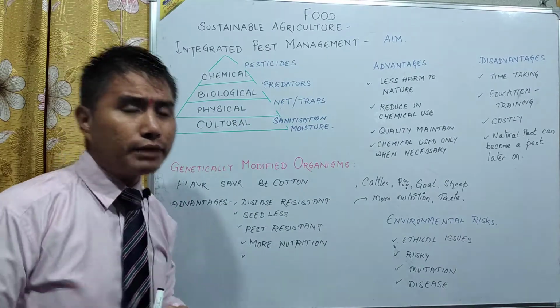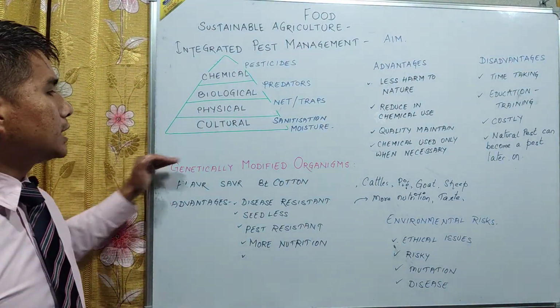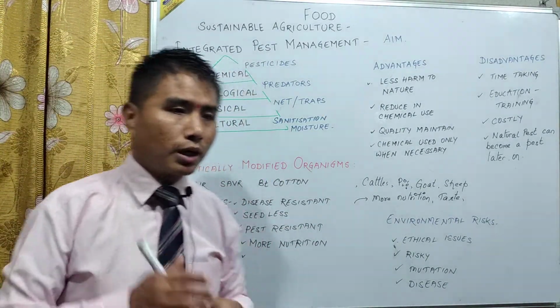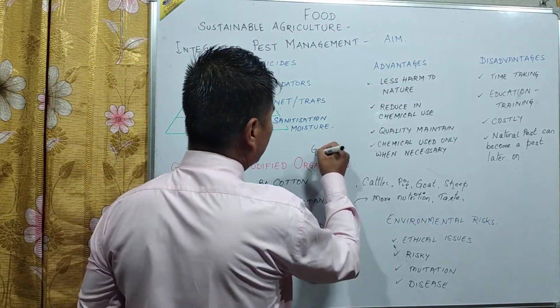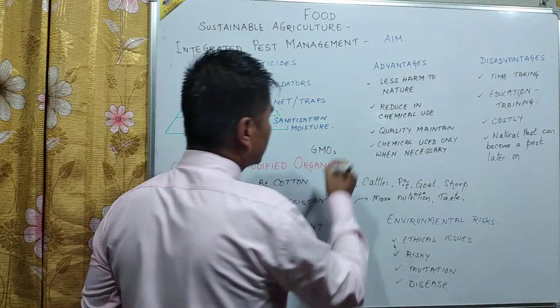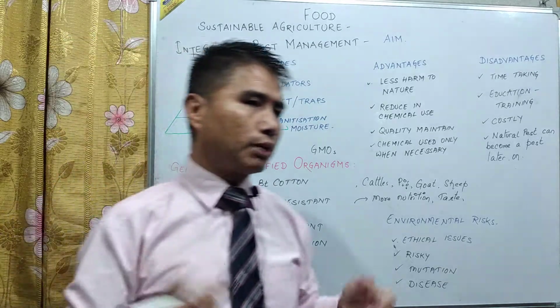Fine. Now here we have another word that is known as genetically modified organisms. Now genetically modified organisms, in short, is known as GMOs. Now what do we mean by GMOs? Now see,